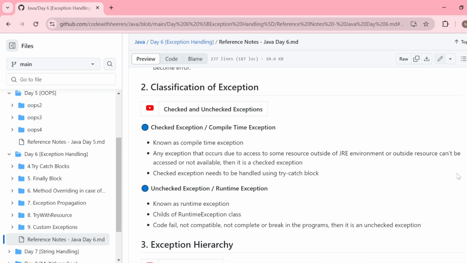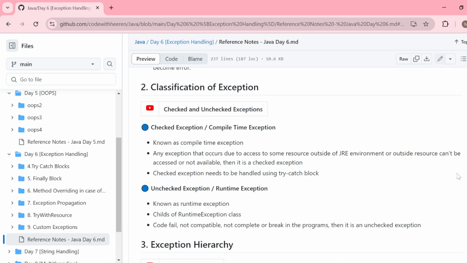So the compiler does the check on your code at compile time itself, whether you are putting that script inside a try catch handler, or you are handling that before compiling your code or not. If you are not using a handler while writing the script which is accessing some outside resources, then the compiler will give you an error at compile time itself, insisting that you put this piece of code inside some handler.